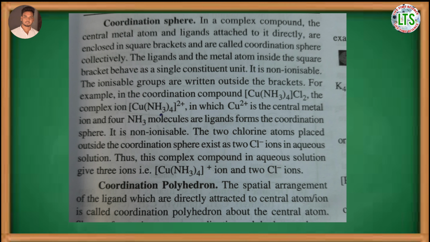Next is coordination polyhedron. The spatial arrangement of the ligands which are directly attached to the central metal atom or ion is called the coordination polyhedron.